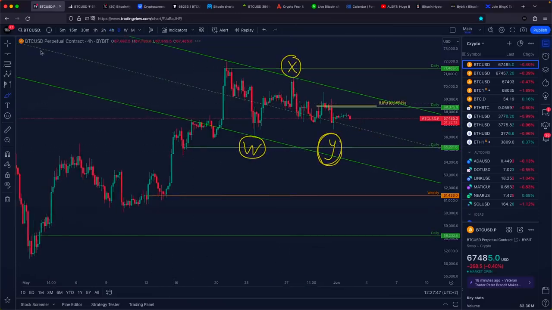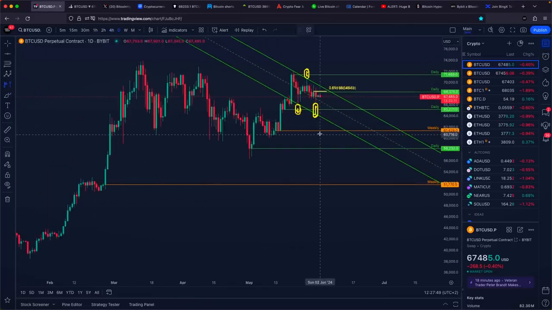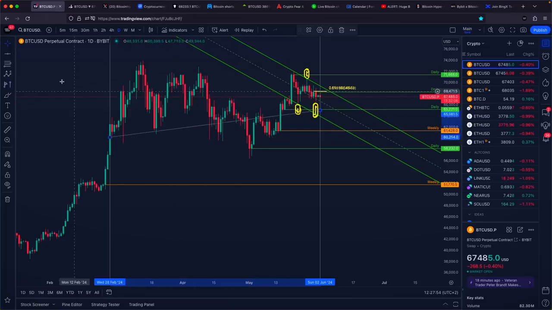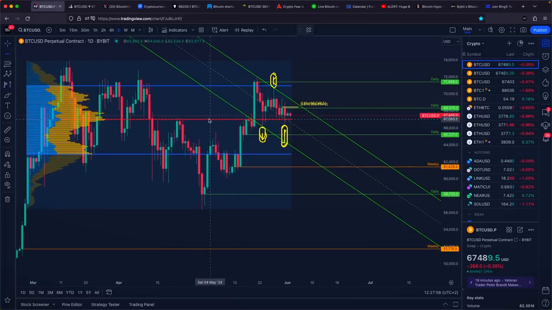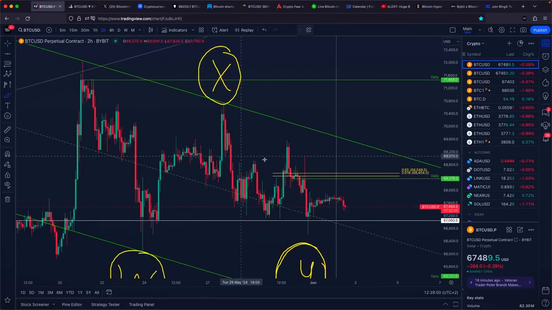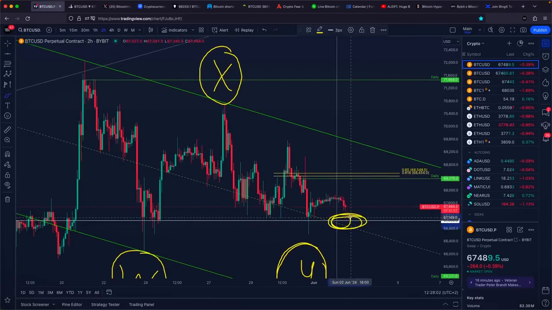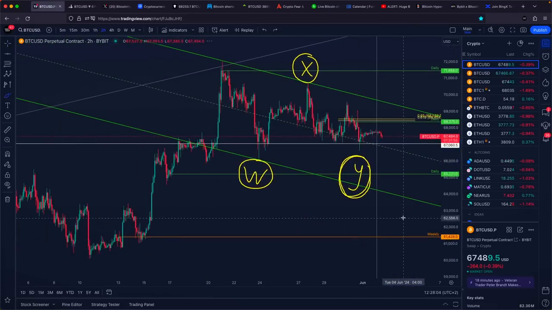The first casualty would be the highest volume cluster, or point of control, of the entire recent upward price action. By measuring the consolidation structure with the volume tool, we can see that the point of control sits slightly above 67,000 US dollars. Losing this level would be a bearish signal for Bitcoin, and we certainly hope to avoid that outcome.